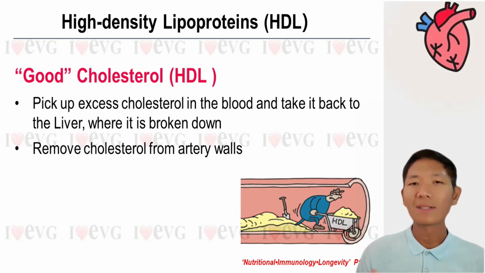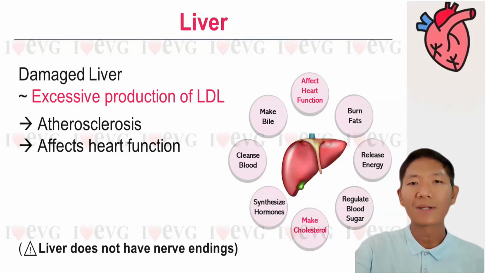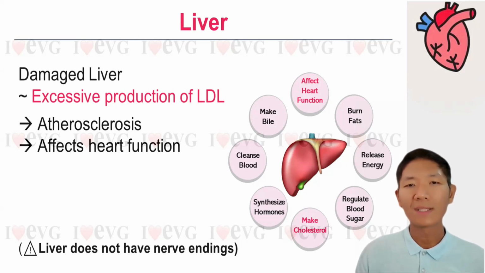I mentioned our diet earlier on, which will not only affect our cholesterol, but also our liver. If the liver is unhealthy, we will produce too much cholesterol. So the health of the liver directly affects the functioning of the heart. When the liver is unhealthy, it will produce too much cholesterol, resulting in arteriosclerosis. This in turn affects the heart function. Moreover, the liver does not have any nerve endings, so we must take good care of the liver.